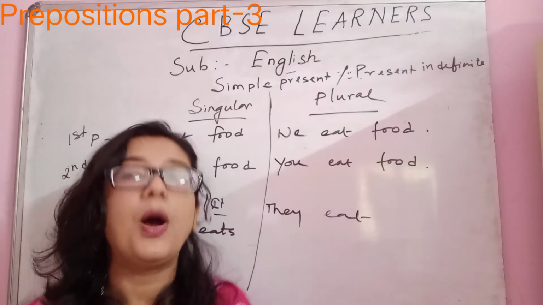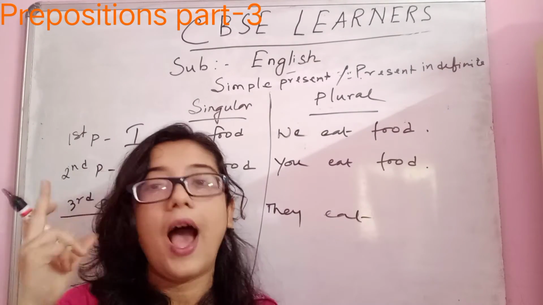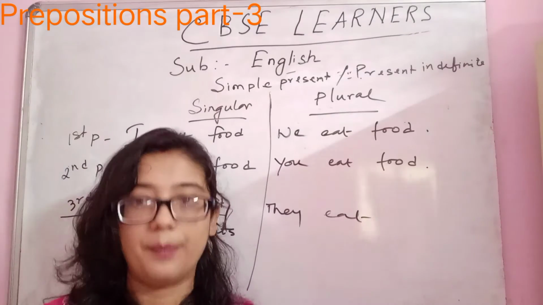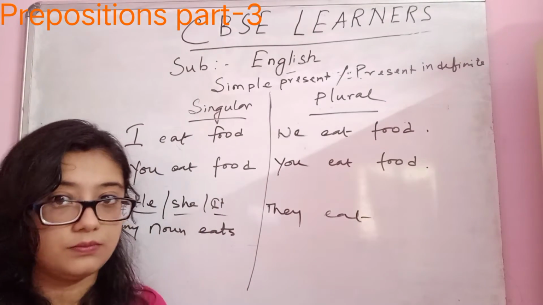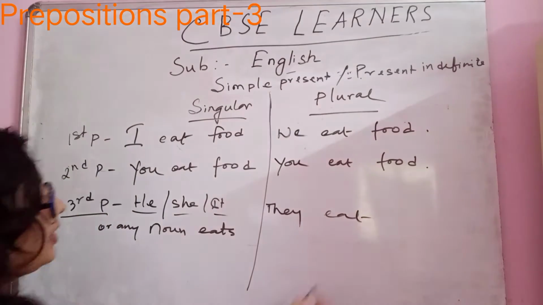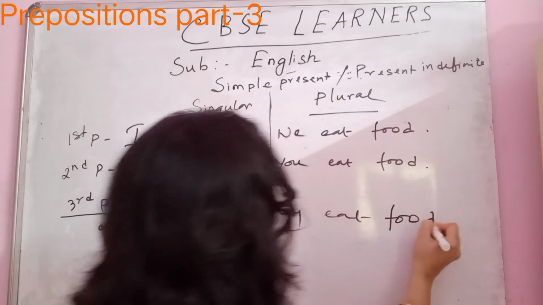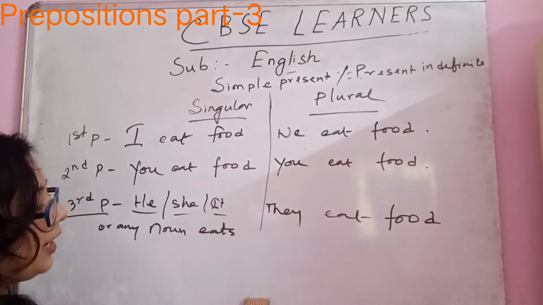Only Ram or Sham eats. Or, not and. Either Ram or Sham eats. Okay. So any noun, any name eats. Not together. Together makes plural, not singular. Clear? So this is the structure. Now one more formula I'd like to give.